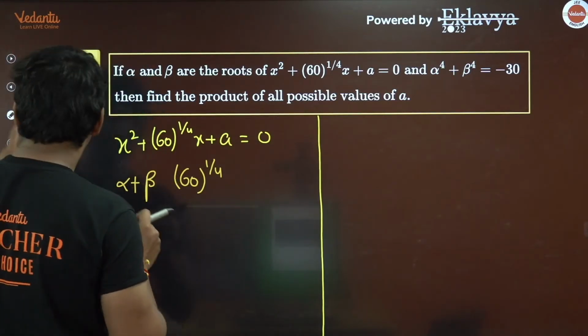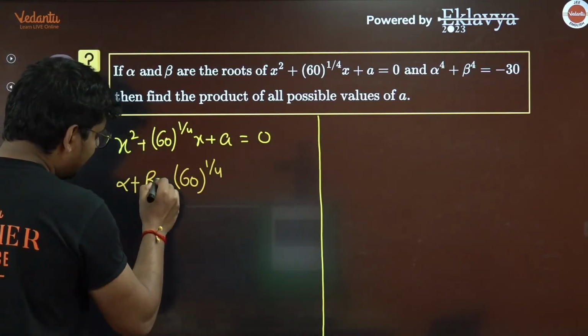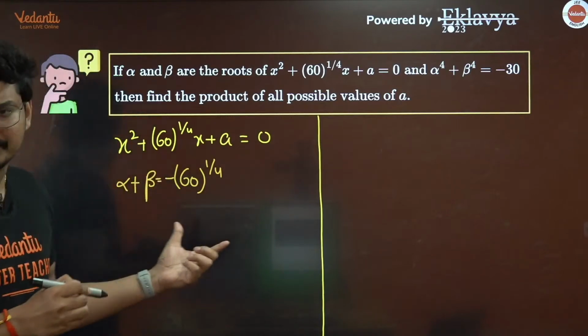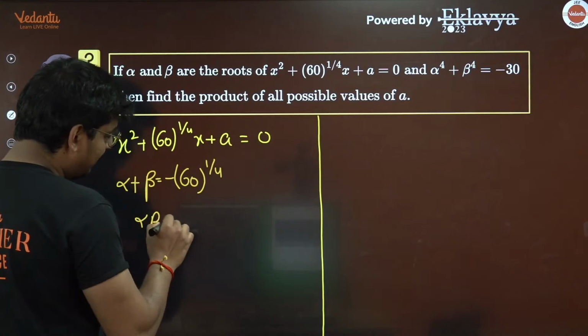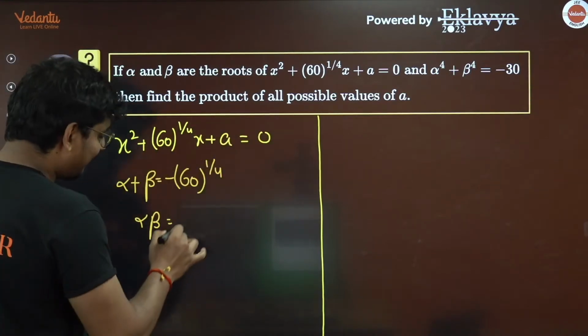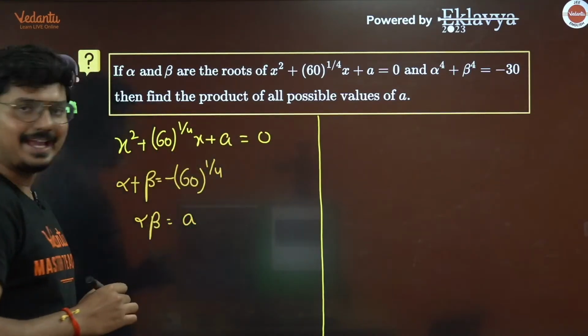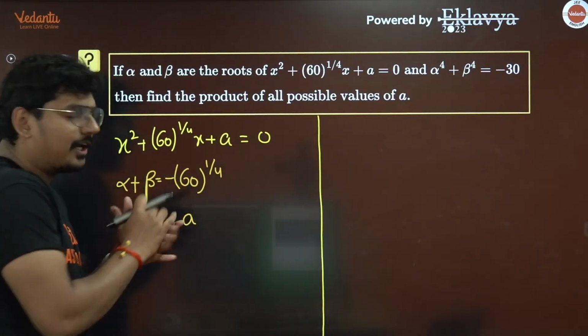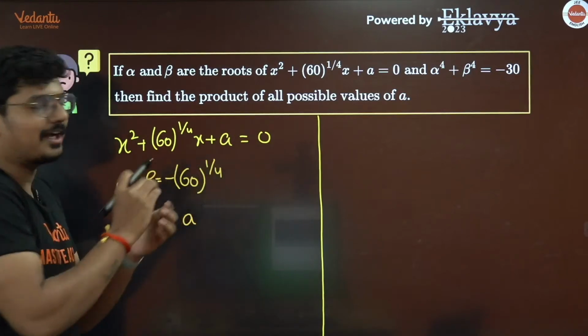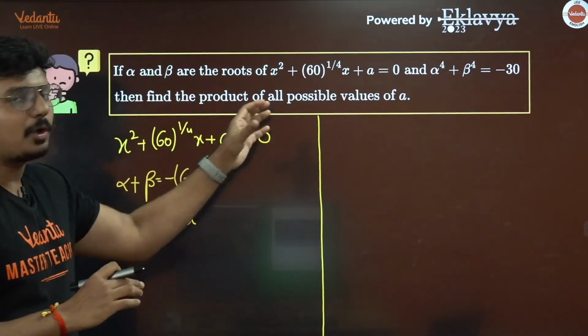So let me write it in a very clear way. Alpha plus beta is minus of 60 whole raised to 1 by 4. Now what is alpha into beta going to be? Well, that is c by a. So alpha into beta is simply a. Now the question is asking us to figure out the possible values of a, and we need to find the product of them.